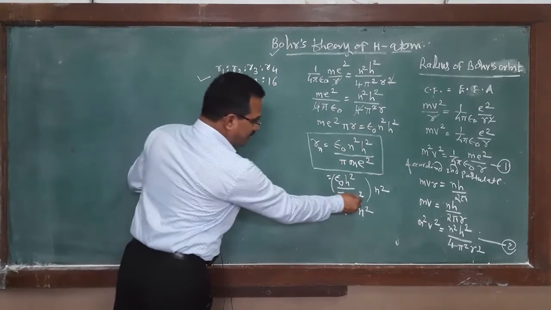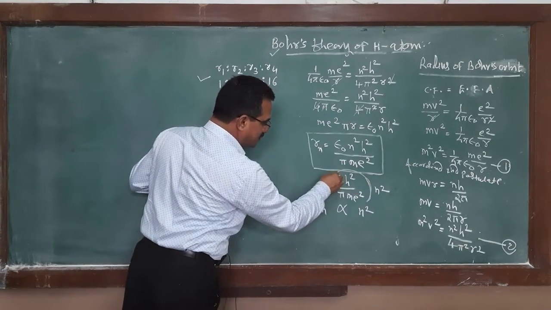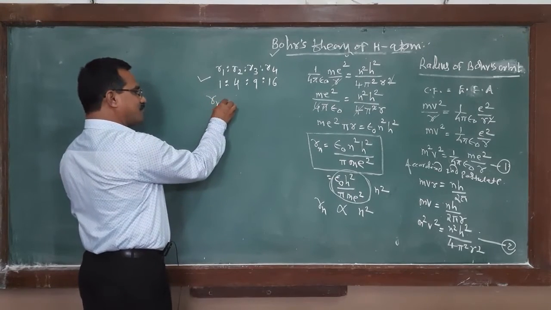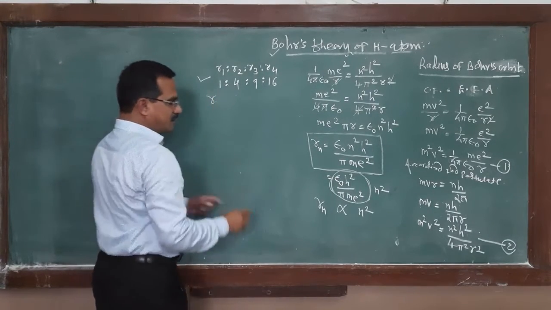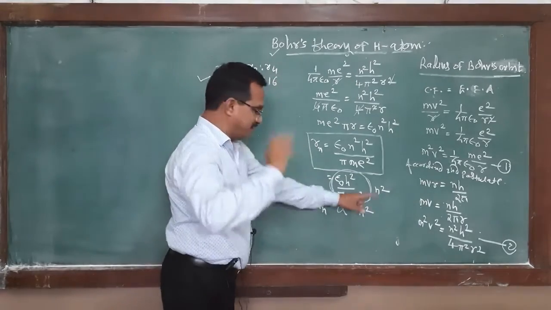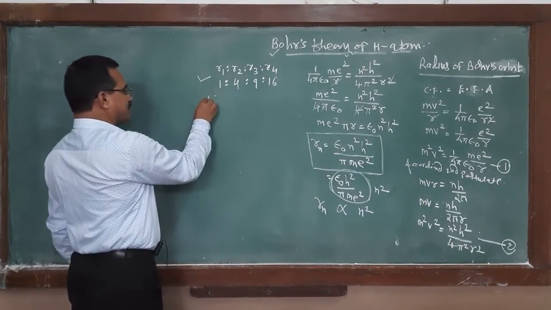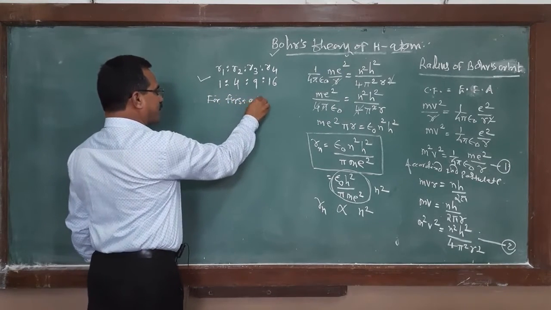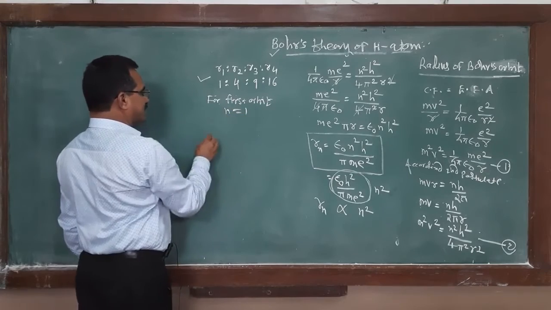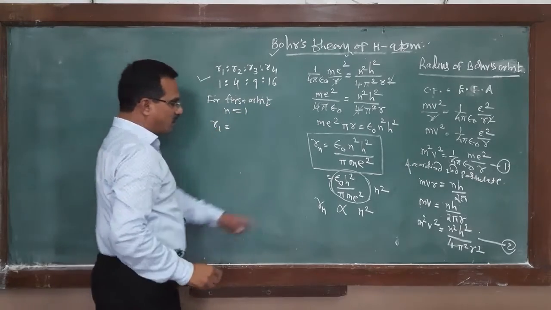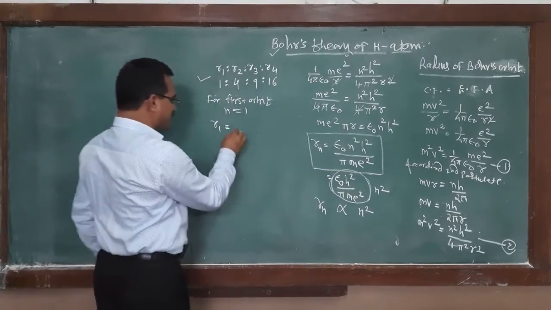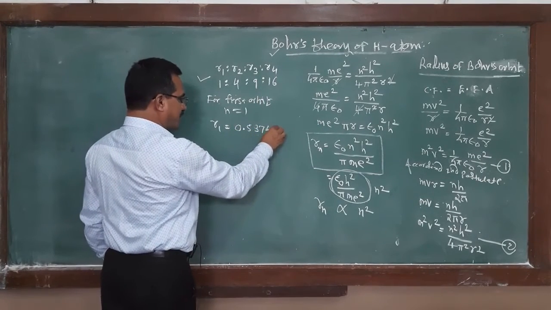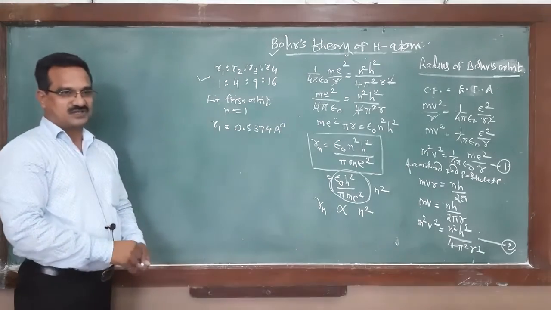Again, when we substitute all these values in this equation, if the value of n is equal to 1 for the first orbit, then R1, after substituting all these constant values, is equal to 0.5374 angstrom.